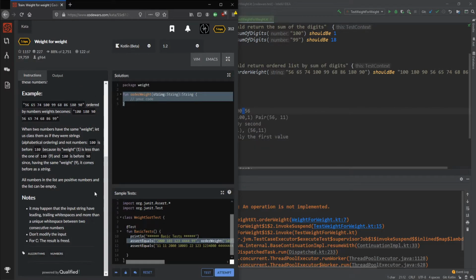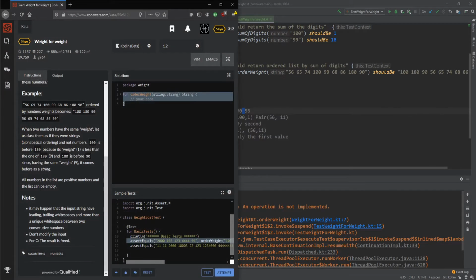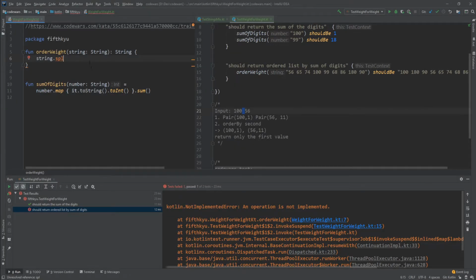But in the example, they said it may happen that the input string has leading, trailing white spaces. This is fine, I can trim that. And more than a unique white space between two consecutive numbers. This is bad. I will see. We'll just ignore this specific case for now.